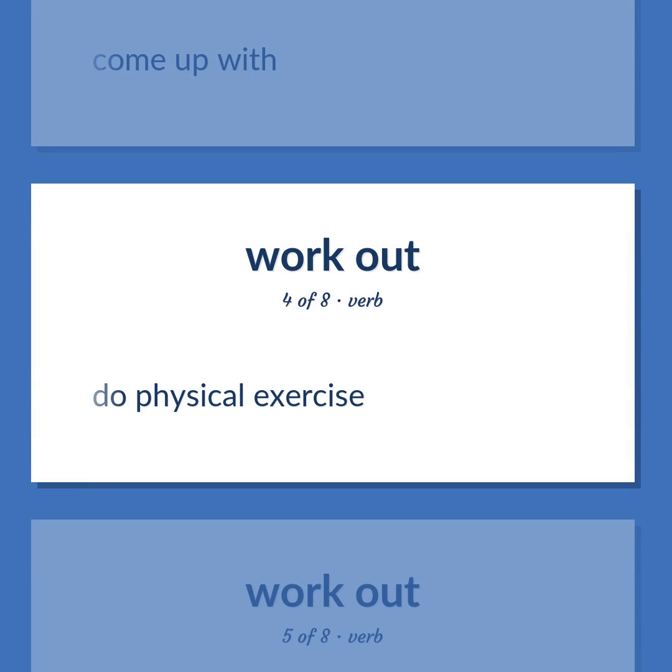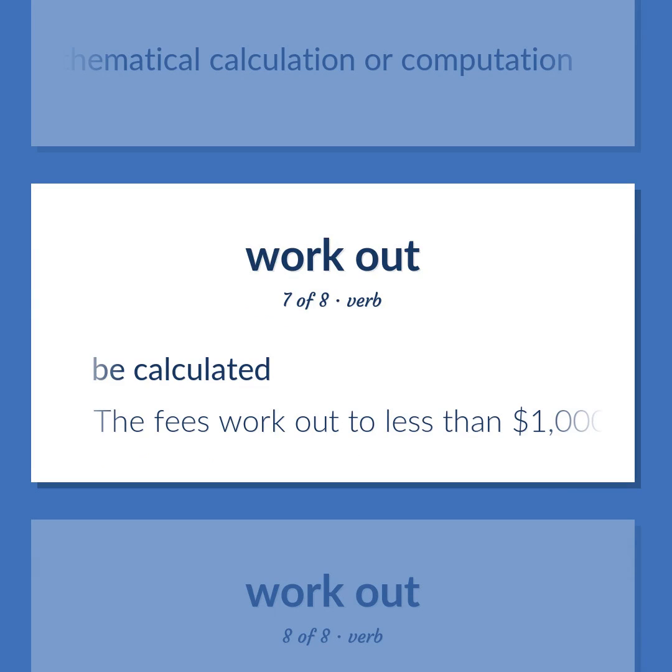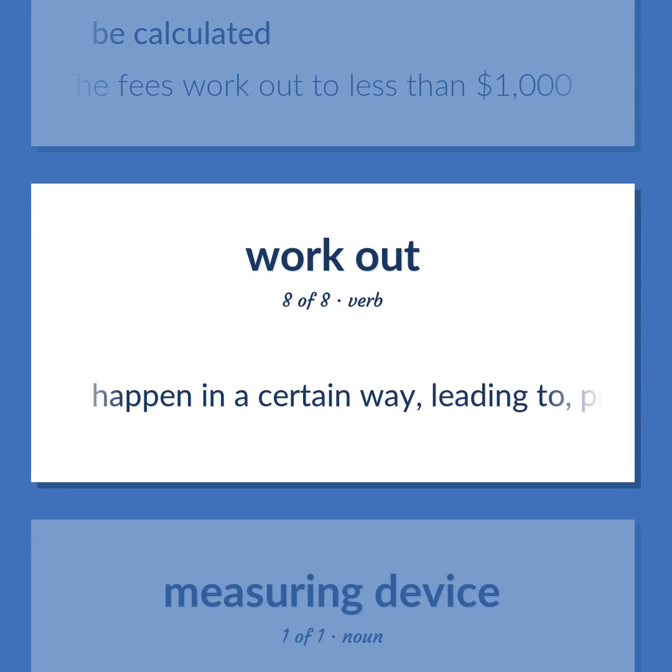Do physical exercise. Give a workout to. Make a mathematical calculation or computation. Be calculated. The fees work out to less than $1,000. Happen in a certain way, leading to, producing, or resulting in a certain outcome, often well.